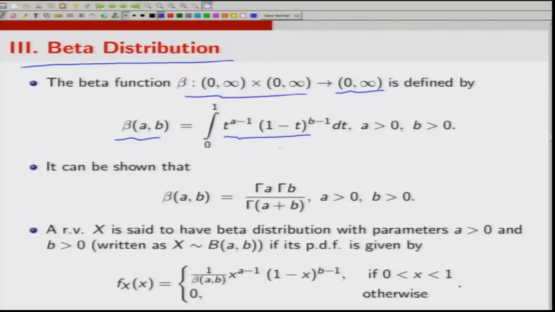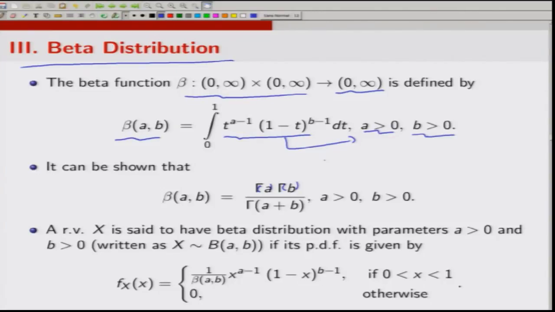Now, one can show that this integral is finite for every a positive and for every b positive. That means your beta function, which is a function of two variables a and b, makes sense for any a positive and any b positive. Now, one can show that beta(a, b) turns out to be gamma a multiplied by gamma b divided by gamma of a plus b. I give this as an exercise to you.